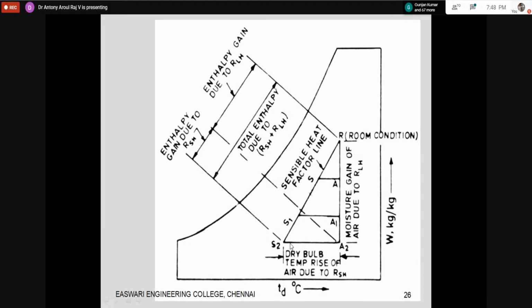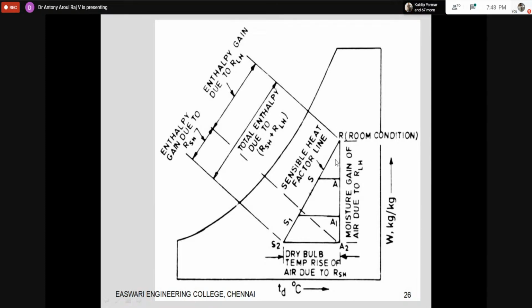Inside the room, this only will be happening. Supply will be there here, and the air will be getting heated and humidified. Our external equipment will do the cooling and dehumidification. But if the cold, dehumidified air enters the building, what will happen? It will come to this point and it will be getting heated and humidified up to room condition. So that is what will be happening. That means the line SR is the path along which the air changes inside the room.